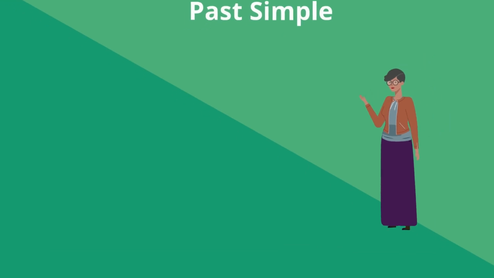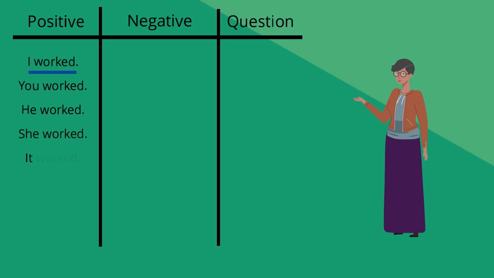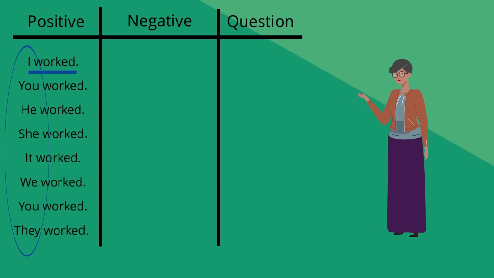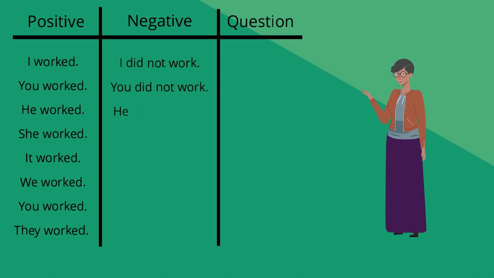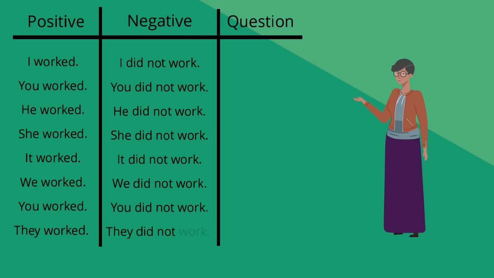past tense verb. For example, I worked. This is the same for all pronouns. We can also make negative past simple sentences using did not plus present tense verb. For example, I did not work. This is also the same for all pronouns.